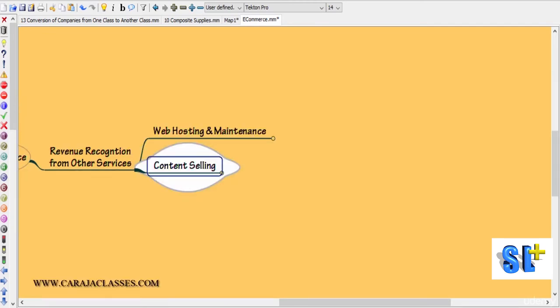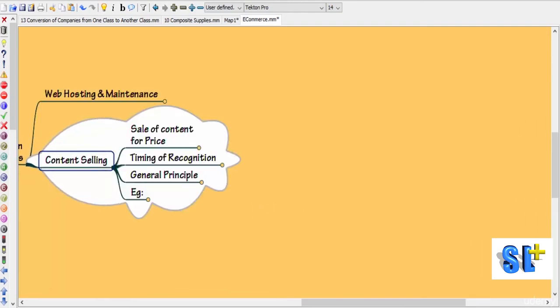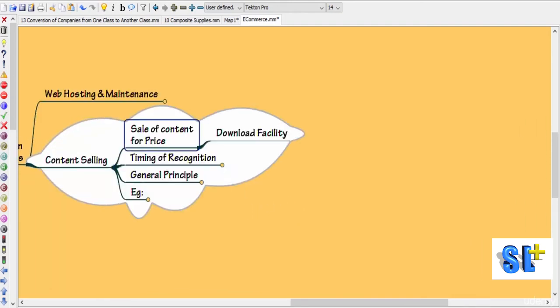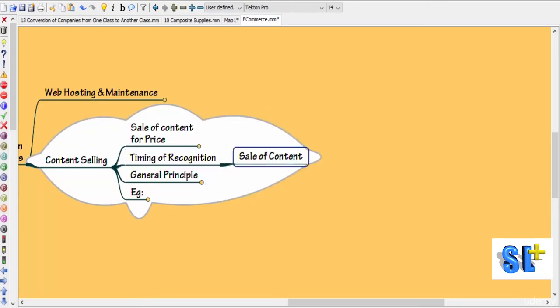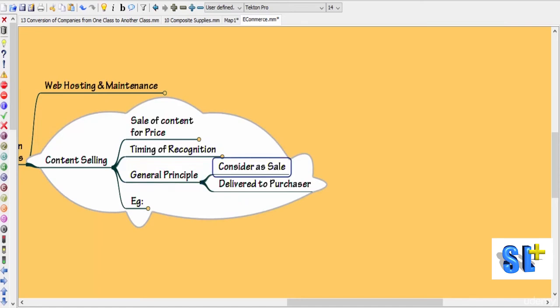Let's see the revenue recognition for content selling. E-commerce companies will also be selling their content for a price through a download facility. The question arises as to the timing of recognition of the sale of this content. When content is sold online, the purchaser will download the content. Now the question is when revenue should be recognized. The general principle is we can consider it as a sale when it is delivered to the purchaser.